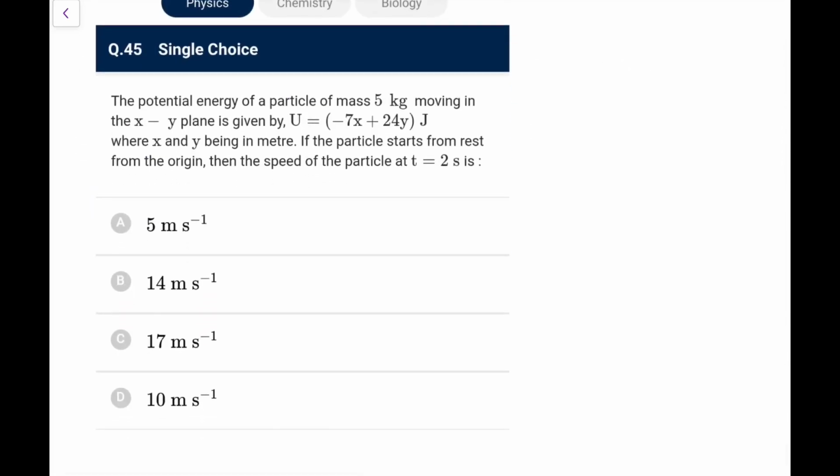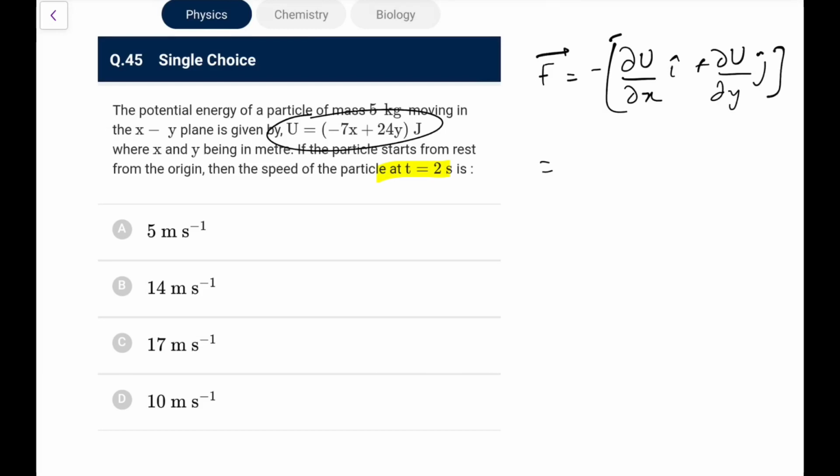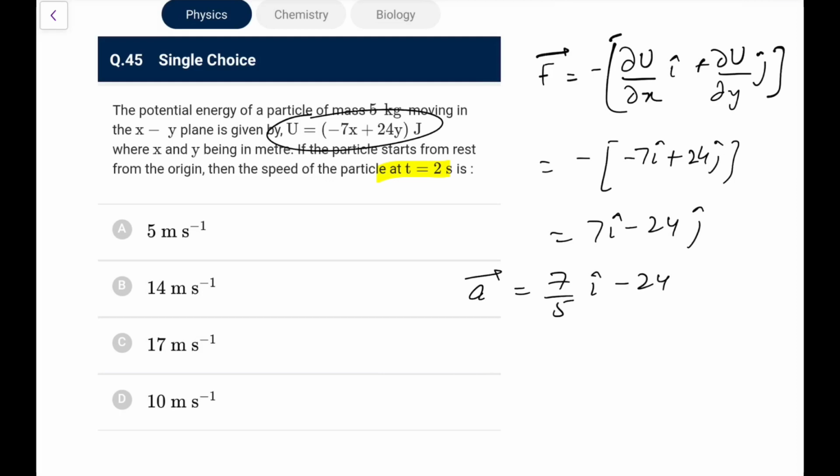Last one, potential energy of a particle of mass 5 kg going in the xy plane is this. If the particle starts from rest from the origin, then the speed at t equal to 2 seconds. So what we can do here, this expression u is given for us, so just check this u. Force would be minus du by dx, I can write because it is a function of both. So force would be minus of del u by del x i cap plus del u by del y j cap. If I differentiate it, this would be 7 and this would be minus 7, sorry, and this would be i cap plus 24 j cap, so it comes out as 7i minus 24j. So what would be the acceleration? Divide by mass, 7 by 5 i cap minus 24 by 5 j cap.